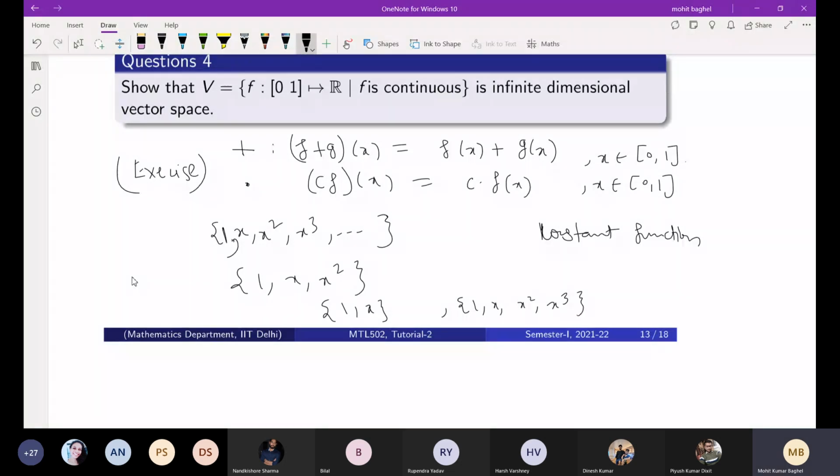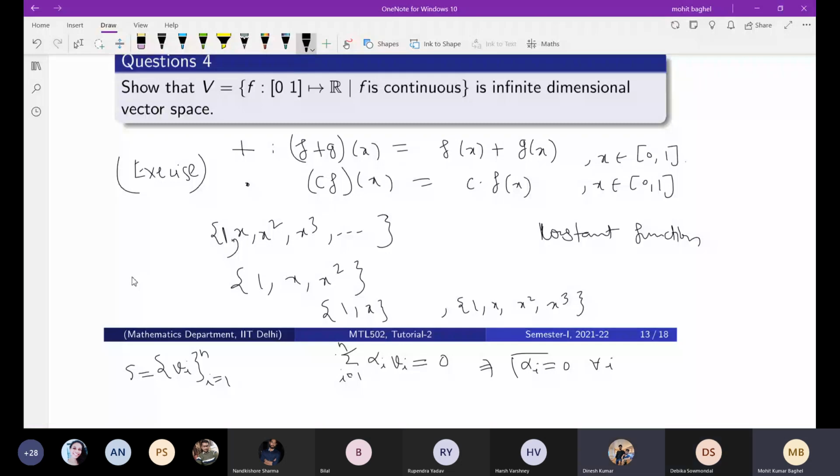You know how to show that a set is linearly independent: you just take a linear combination of those elements. Suppose S is the set; if you want to say that S is linearly independent, then you take this linear combination from 1 to n, and this being equal to 0 implies all alpha i are equal to 0.